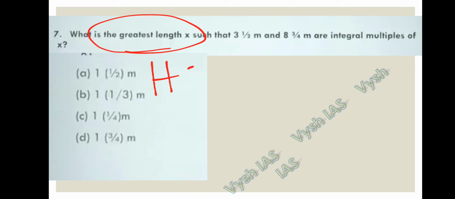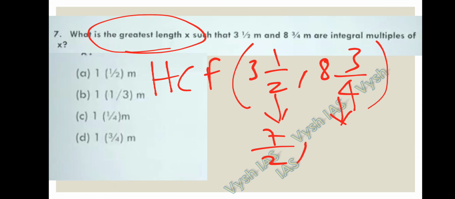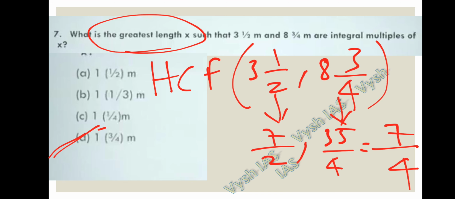So the HCF of 3.5 and 8 3 by 4. If you convert these into normal fractions, it will come as 7 by 2 and 35 by 4. So the HCF of 7 and 35 is nothing but 7, and the LCM of 2 and 4 is 4. So this is nothing but 1 3 by 4. So 1 3 by 4 is the correct option for question number 7.